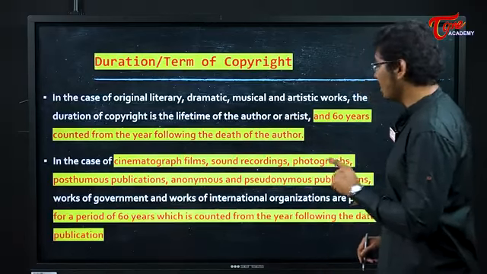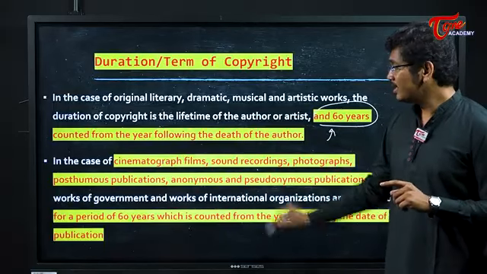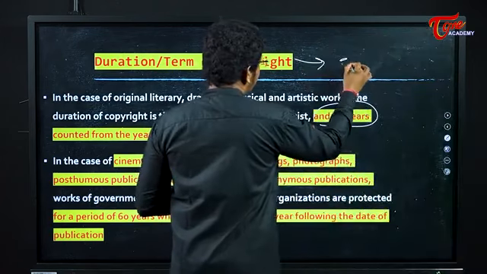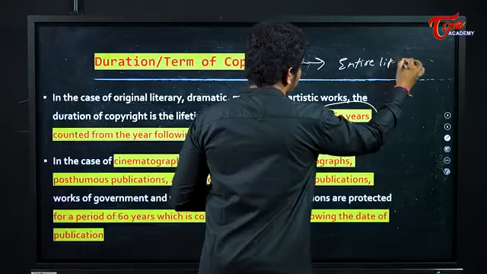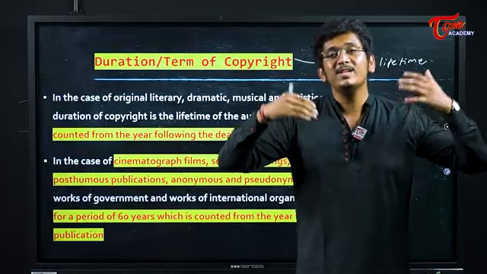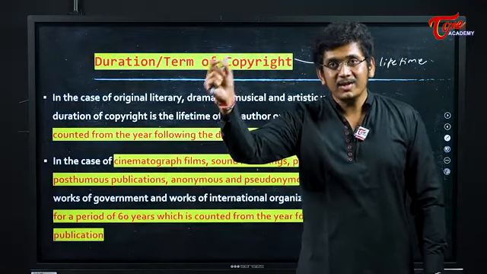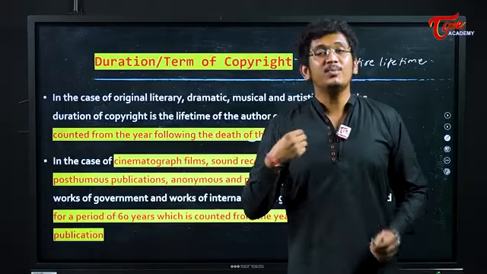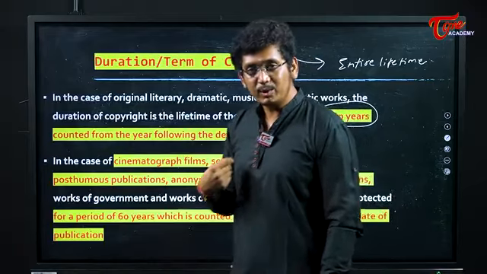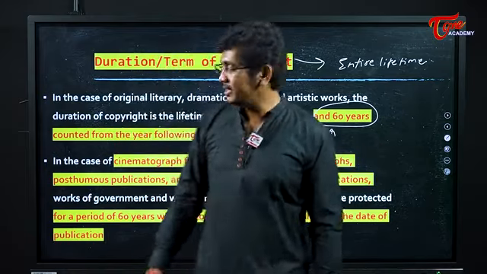Now, one important point you have to see here is that a copyright will be valid for 60 years from the death of the author. That is, copyright is given for the entire lifetime. Imagine I have created a film. However many times this film is played on television or in any theater, the revenue generated by that film should be shared with me as long as I am alive. And if I die today, that revenue will also be shared with my offspring until 60 years after my death.